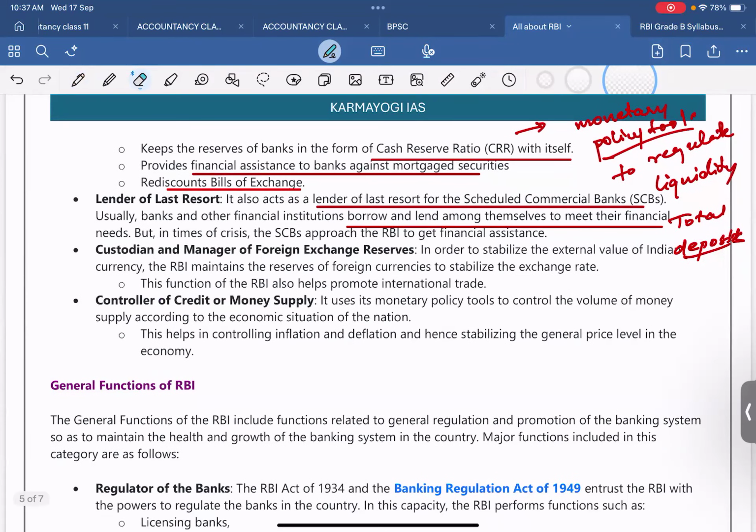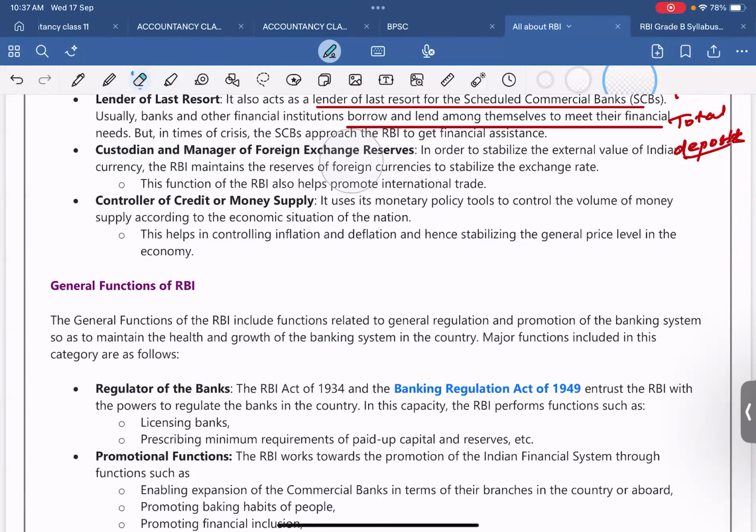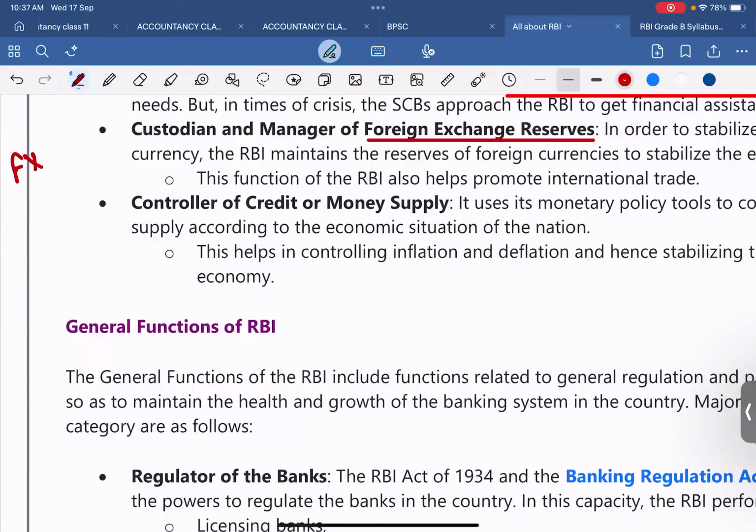Custodian and manager of foreign exchange reserve. What is foreign exchange reserve? Does anyone know about that? No, sir. Okay, let me tell you. Foreign exchange reserve. Fine. What does that mean? We can also say FX reserve.